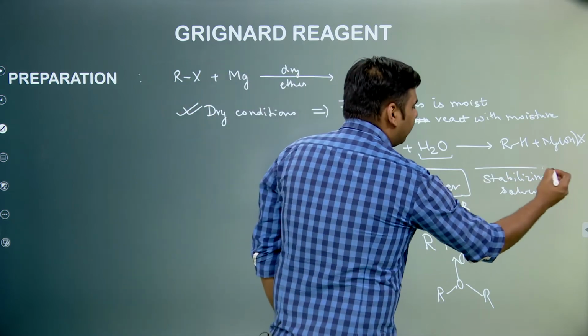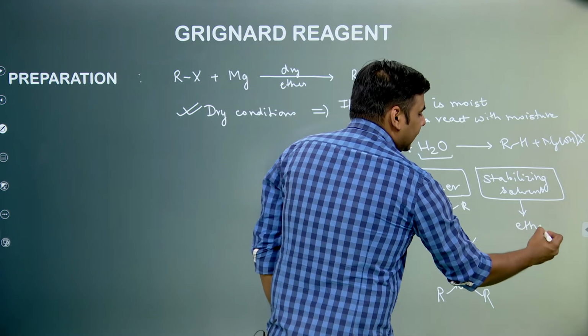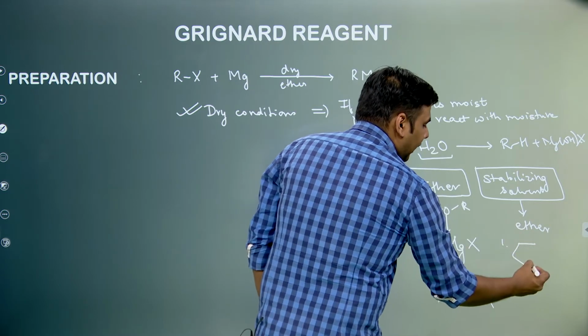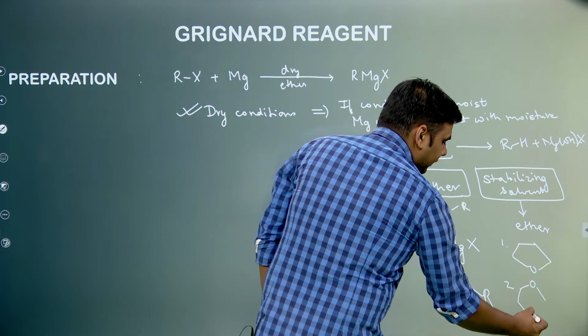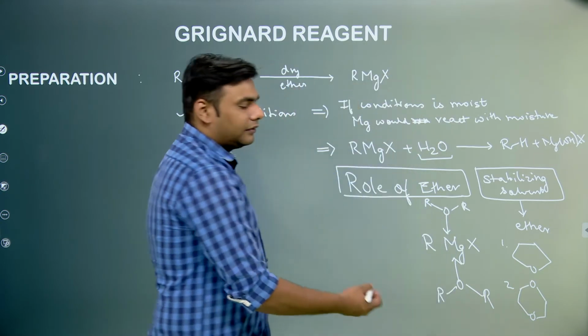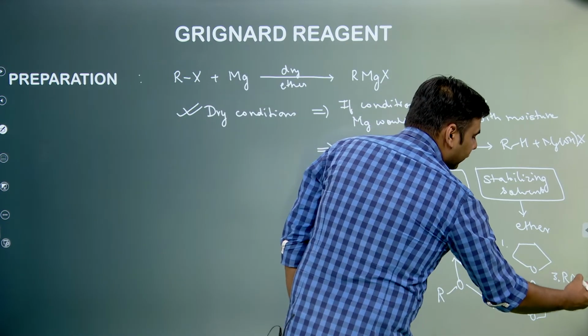So basically what we have to do is we have to carry it out in the presence of any ether. Ether like tetrahydrofuran, dioxanes, any normal ethers are good solvent systems for the formation of Grignard reagent.